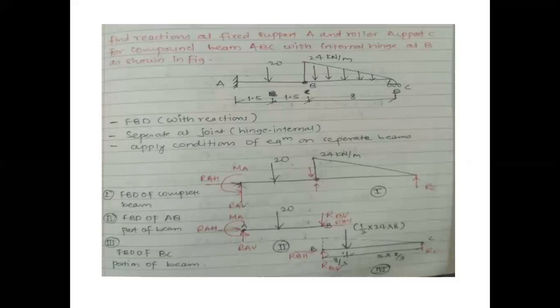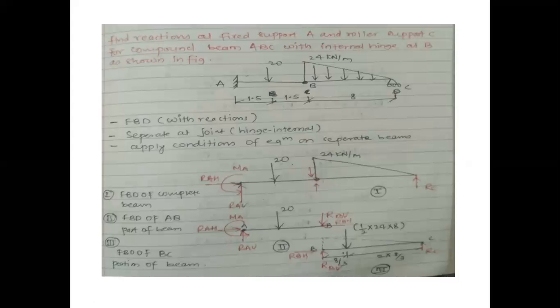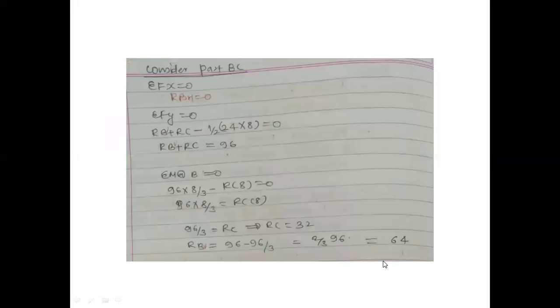Once we know the reactions, once we know the FBDs, we are supposed to apply the conditions of equilibrium, and then we can solve. Okay. Then consider portion BC. Why? See, look at this AB portion. Number of unknowns will be 3 plus 2, okay, 5. So we'll consider this portion only. Only 3 unknowns will be there.